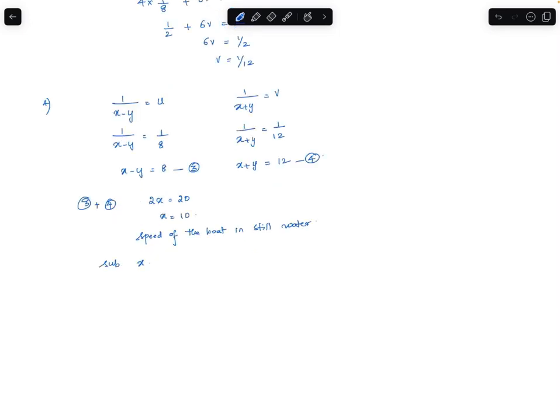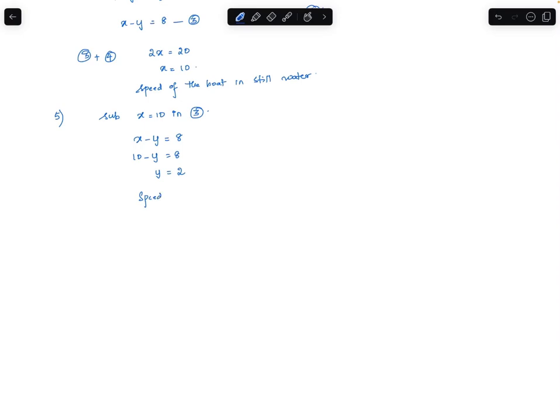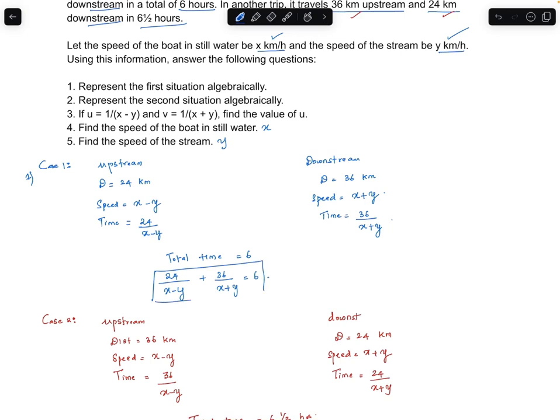Substituting this x equal to 10 in any one of these equations, let's go with equation 3. x minus y is equal to 8. 10 minus y is 8. y is equal to 2. Speed of the stream is 2 km per hour.